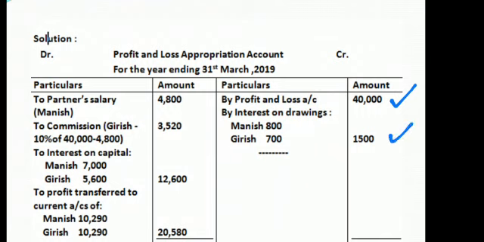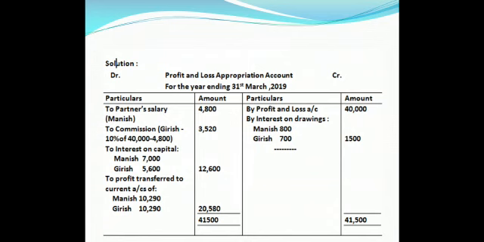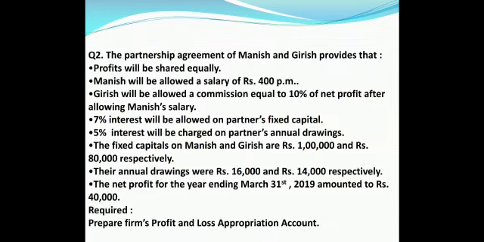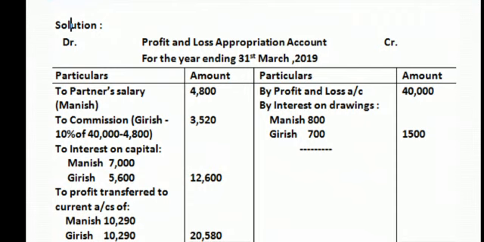Moving on to the other side, it is the partner's salary. As per the question, it was 400 per month. 400 per month multiplied by 12 becomes 4,800. Now, commission to Girish: 10% of net profit after deducting the partner's salary, Manish's salary. So it is 40,000 minus 4,800, which becomes 35,200. 10% of that comes out to be 3,520.